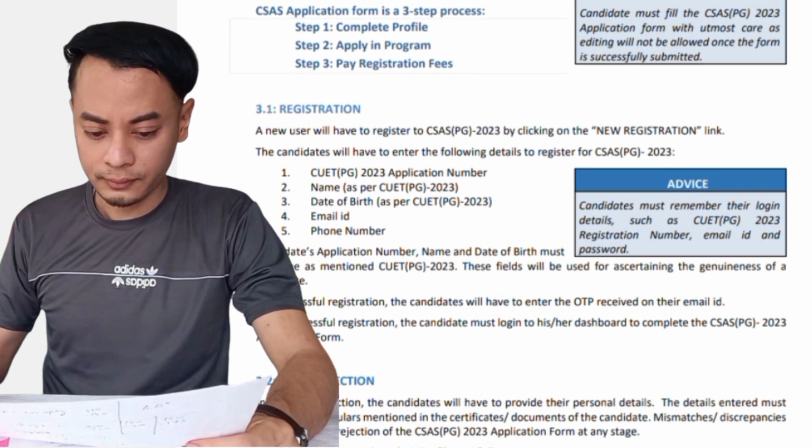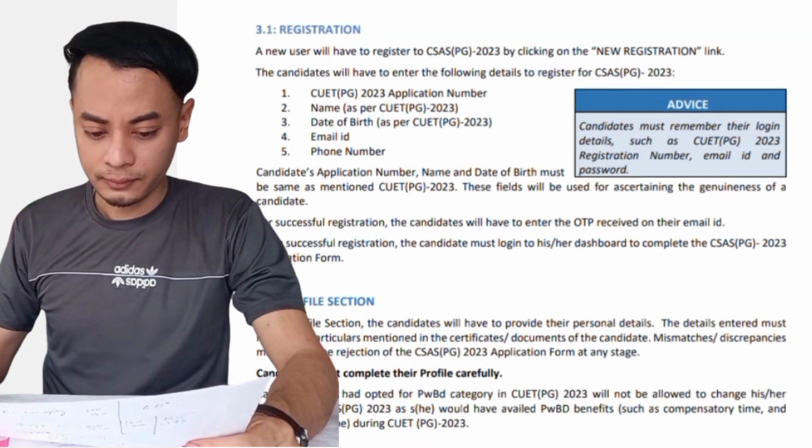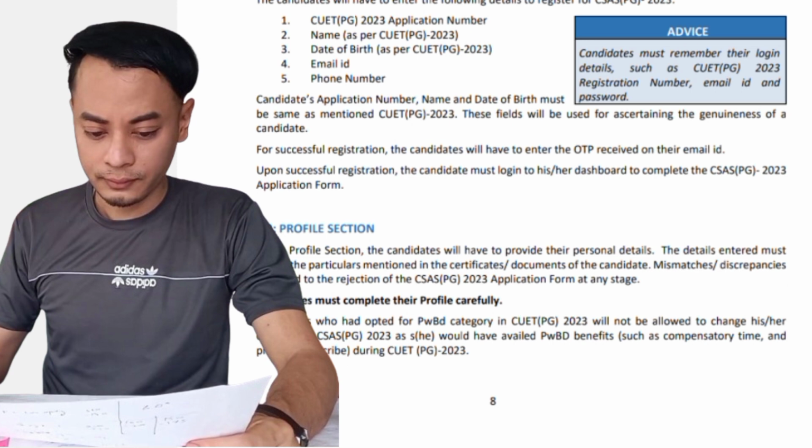In order to get yourself registered and create your own profile, these are the things that you need: your CUET application number, which all of you must be having already, your name obviously, your date of birth, email ID, and then the phone number, which all of you can easily provide. Once you have all this information, you can create your profile, and then you will need to have your login ID and your registration number, email ID, and password.